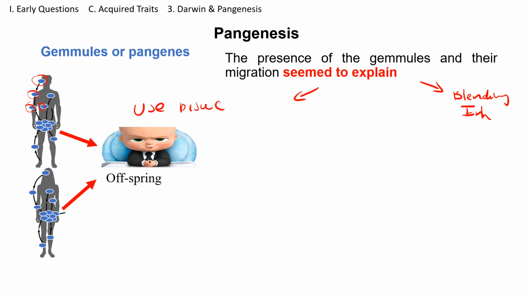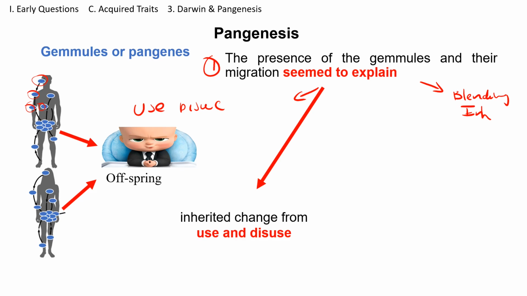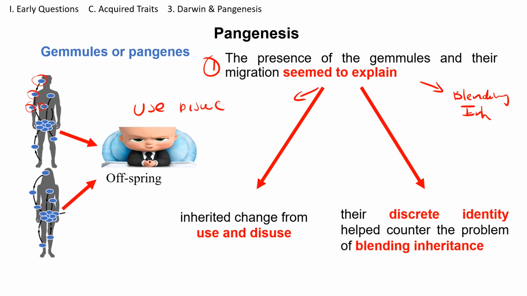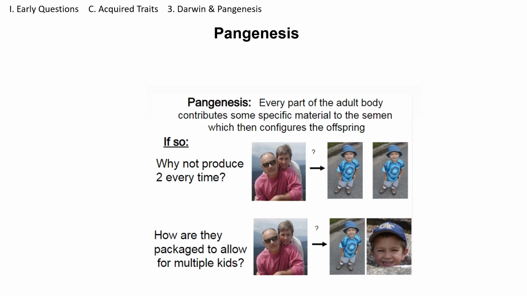So what was the positive about the pangenesis? That it allowed Darwin to have some explanations: explanations for the inherited change from use and disuse, and also to counteract problems like blended inheritance. And although this hypothesis allowed Darwin to answer some questions, it also had several problems, although at that time nobody contradicted those ideas because Darwin was so popular.